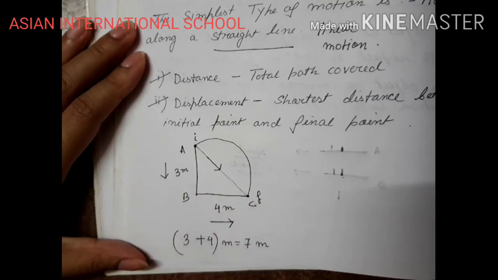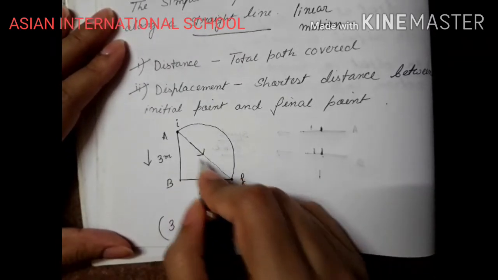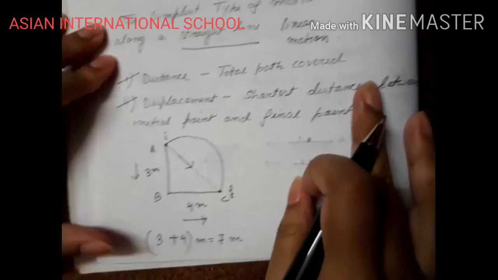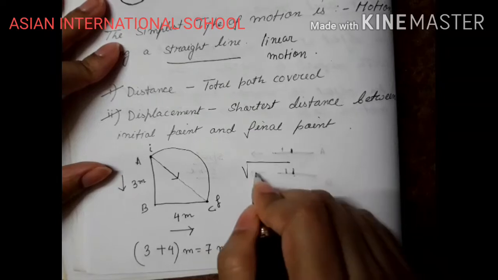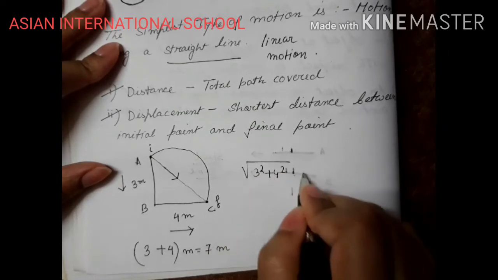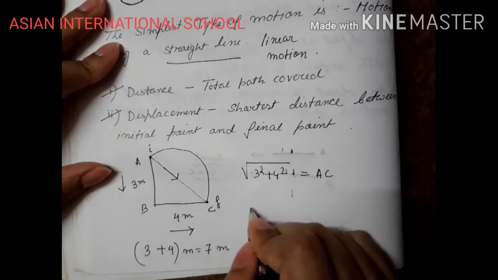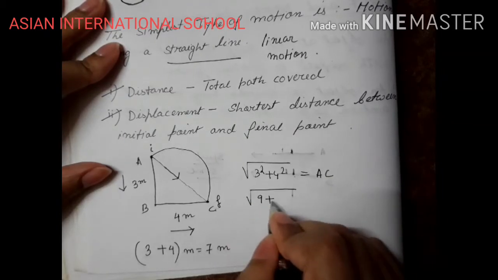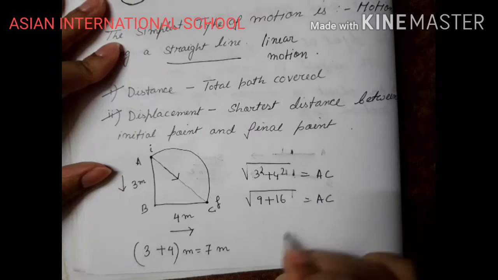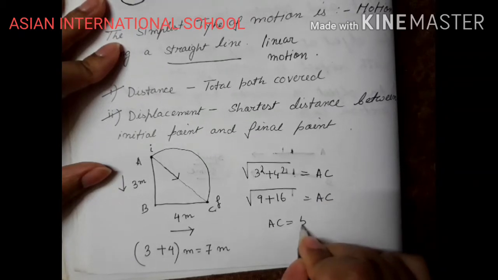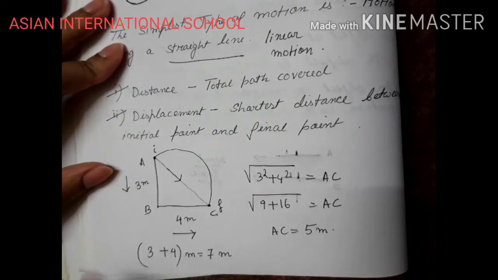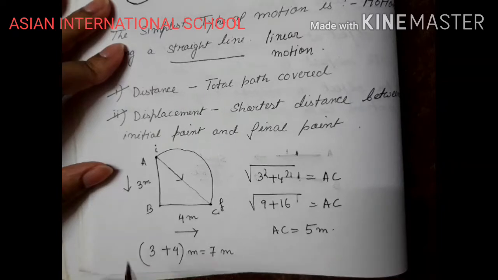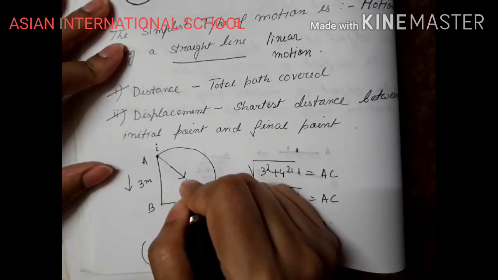the body, right? So if I need to find out the displacement for this one, if this is the displacement for the right angle triangle, then how will I find it out? You know from Pythagoras theorem, root over 3 square plus 4 square, if I need to find out AC, right? So AC equals, how much will I get? 5 meter. For a right angle triangle, you know 3:4:5. Okay, so this is your 5 meter, right? So 5 meter is the displacement.